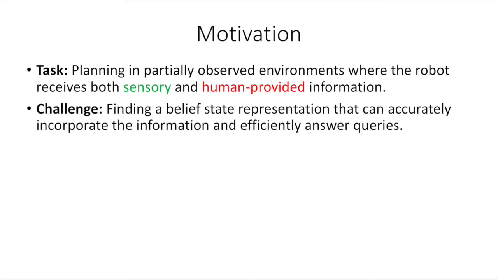We consider a problem setting where a robot must plan its actions in a partially observed environment and receives both sensory information from the environment and human-provided information from a human who knows things about the environment. The challenge here is to find a belief state representation, which represents a probability distribution over the space of possible environments, that can accurately incorporate both kinds of information, as well as efficiently answer queries about the environment.